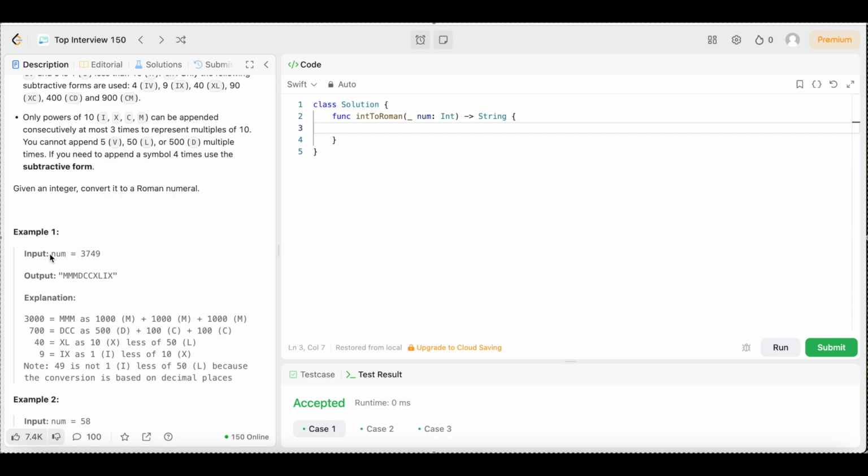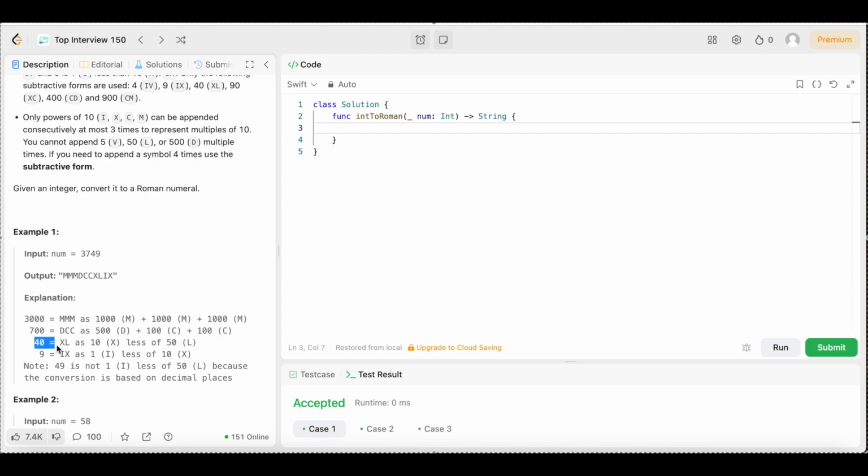In example 1, we have nums equals 3,749. The output is MMMDCCXLIX. The explanation says 3,000 equals MMM, so that's 1,000, which is M, plus 1,000, which is M, plus 1,000, which is M. So that's where the MMM comes from, 3,000. Then the 700 is DCC as 500, which is D, 100, which is C, and 100, which is C again.